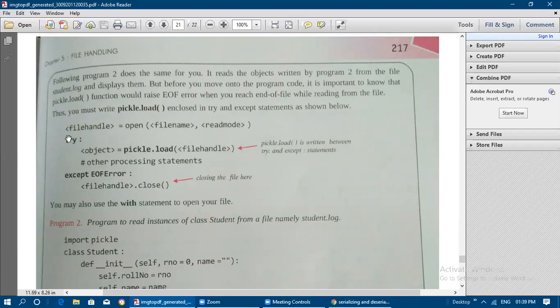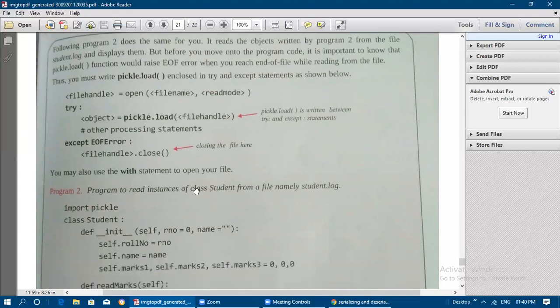So the statement object is equal to pickle.load(file handle) needs to be written within these two statements, try and except EOFError, in between. This pickle.load needs to be included in order to avoid the EOF error, because when the file pointer reaches the end of the file, this error will automatically occur. To avoid that, we are enclosing this pickle.load statement inside try and except EOFError. You may also use the with statement to open the file.